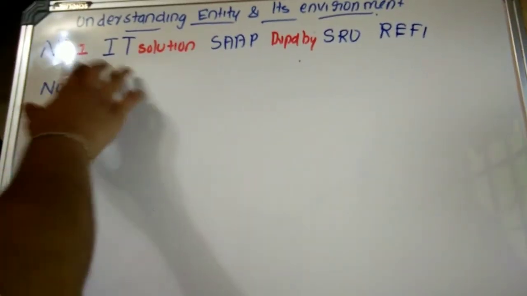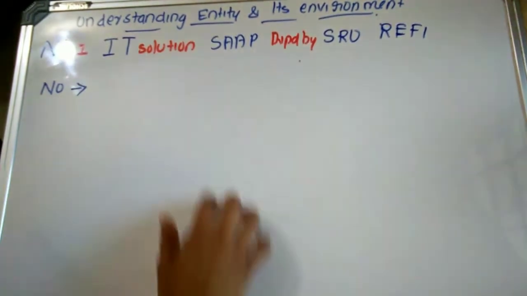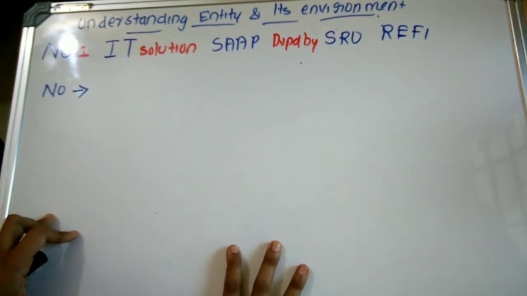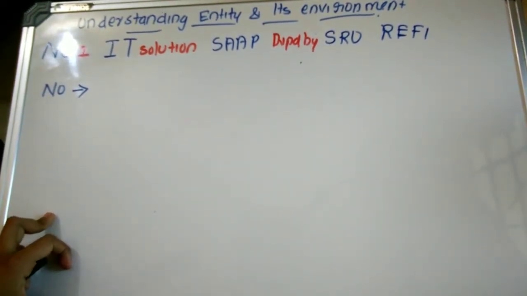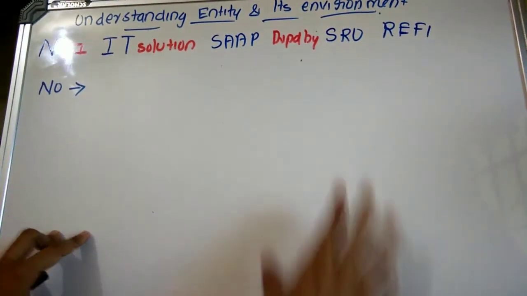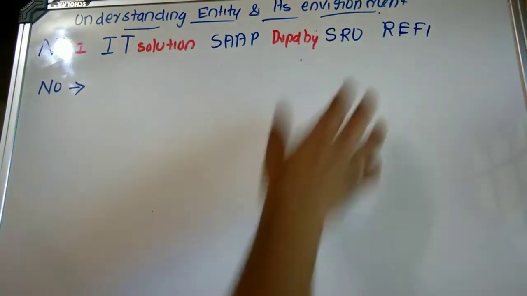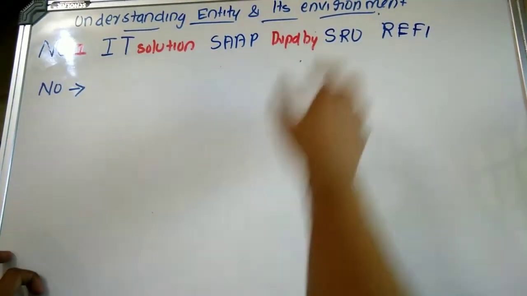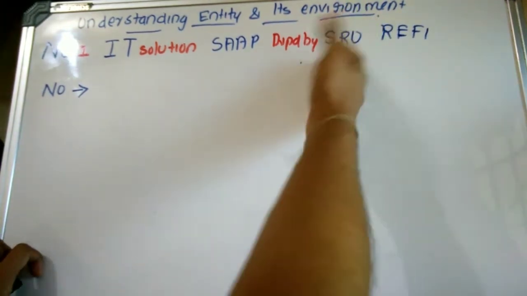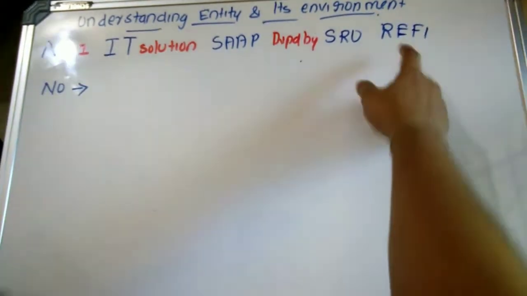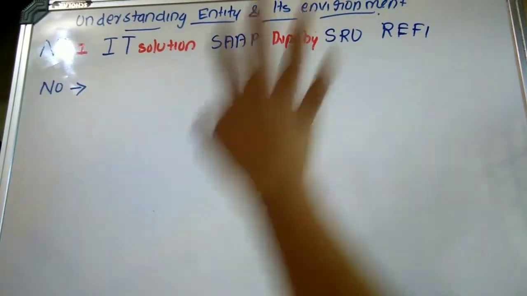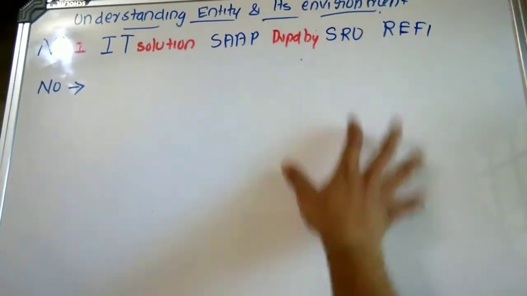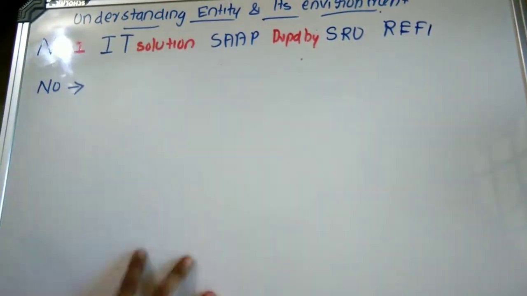So there is number one IT solution, that is SAP, which is developed by SRO Refi. SRO means, as we know, WRO, NRO, just like that. I hope you get what SRO means. SRO is the student registration number, allotted by the Southern Regional Council. Refi is a CA student, and his registration number is SRO. So SRO Refi has developed SAP, which is the number one IT solution.